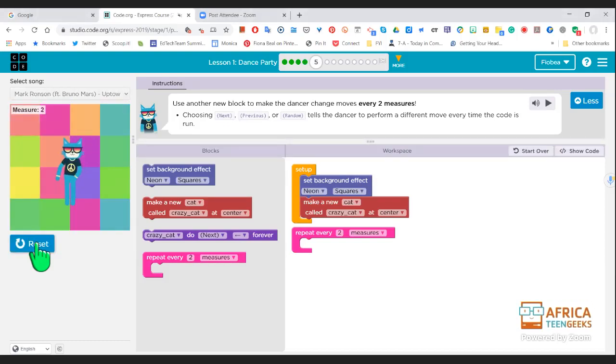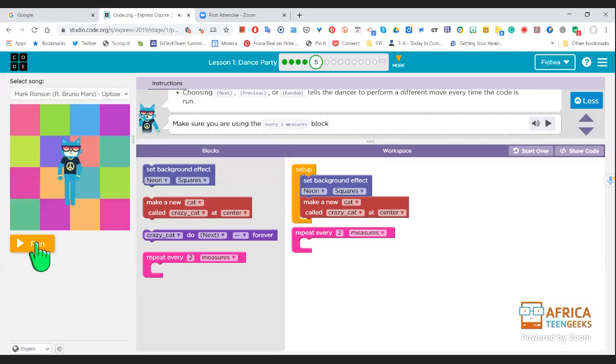Right, so that's Crazy Cat. And there's the neon squares, okay. And Crazy Cat is at the center. I can't hear the music, but he's on measure 8. That's going to be his 2 bars. And what happens next? 10 is going on. Okay. All right, so it went up to 12.